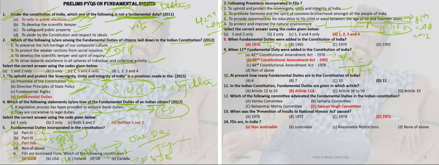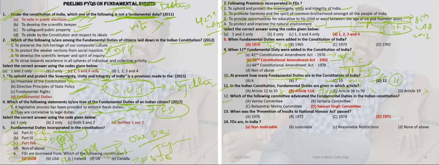Next question. At present, how many fundamental duties are in the constitution? Just before we discussed, a total of 11 fundamental duties are there in the constitution. If the question asks how many fundamental duties were originally added to the constitution, the answer is 10. Originally 10, but today it is 11. In the Indian constitution, fundamental duties are given in which article? Only one article. There is no question related to this. Only one article, that is 51A. Part 4A, Article 51A, fundamental duties are incorporated.